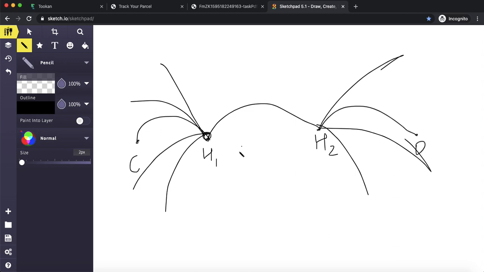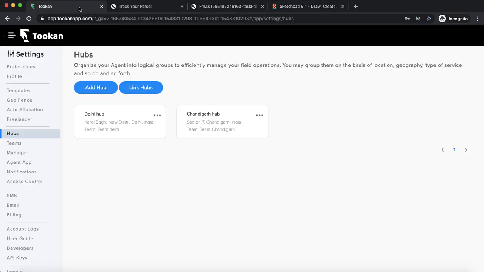Logistics. So I think we have seen how the flow is. Let's now try to see how this flow fits on the Tookan Logistics system. So I've already explained some of the entities which are there on Tookan Logistics. Hubs is one, parcel is other, consignment is other, and let's see what else we might find.